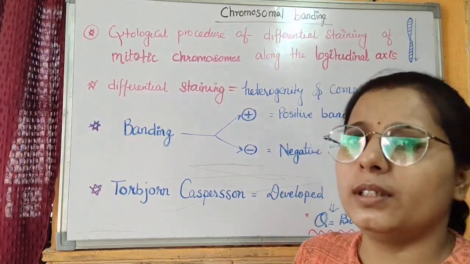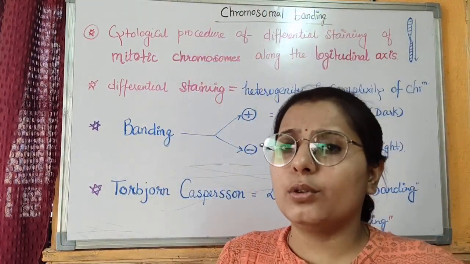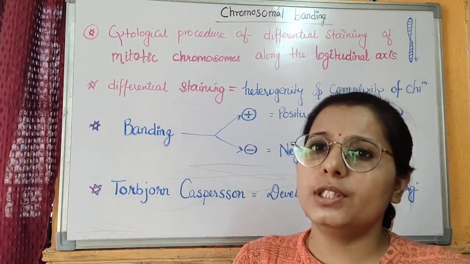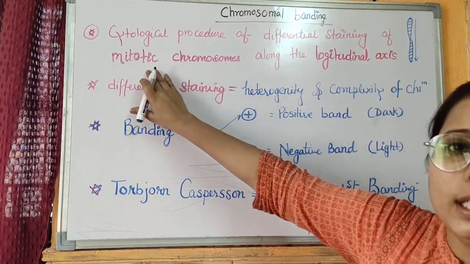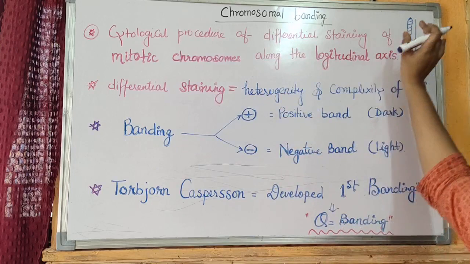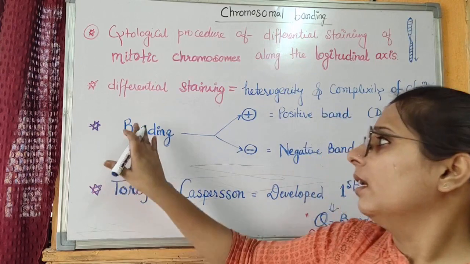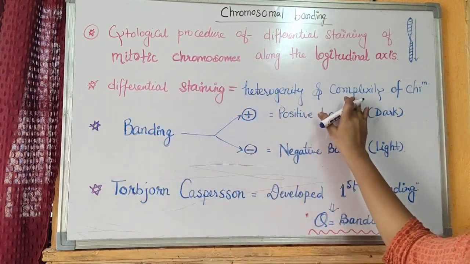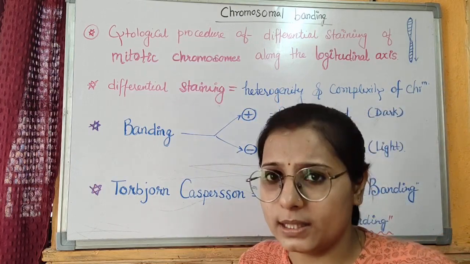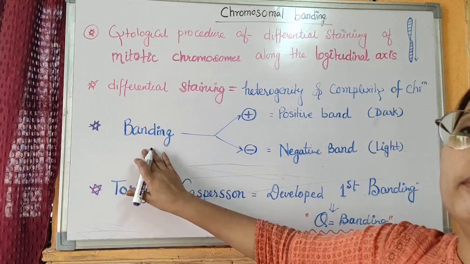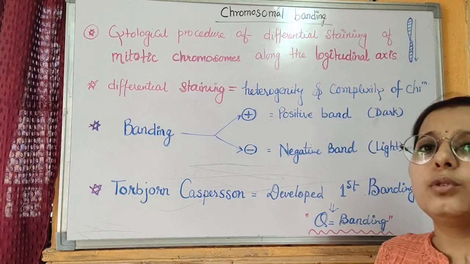Coming to the most important topic, that is chromosomal banding. What is chromosomal banding? Chromosomal banding is the cytological procedure of differential staining of a chromosome, that is a mitotic chromosome, along its longitudinal axis. The chromosomal differential staining gives a heterogeneity and complexity of a chromosome, means how much heterogeneous or complex a chromosome is. The differential staining gives banding pattern or bands on a chromosome, and these are of two types.